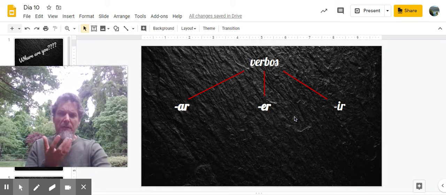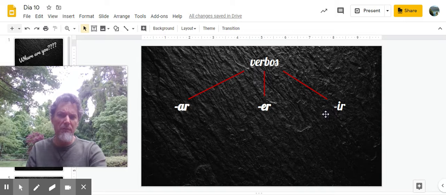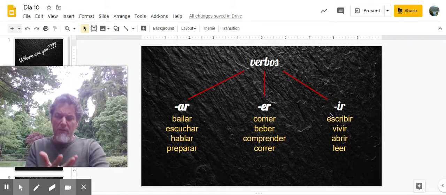So, as you know, our verbs are divided into three groups according to their endings: AR verbs, ER verbs, and IR verbs. Each of those groups have verbs that are regular verbs inside of those groups. For AR verbs, some of those are bailar, escuchar, hablar, preparar, a new verb, but you should probably know what that means.